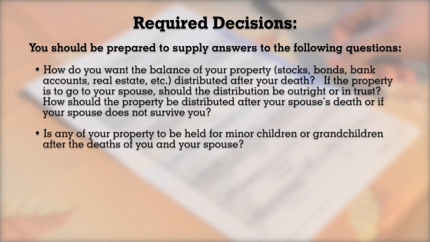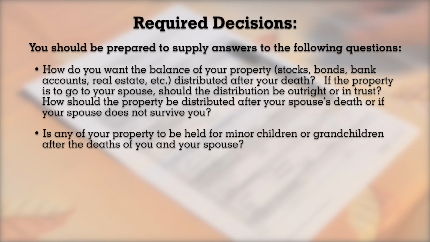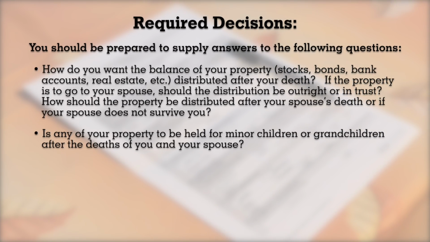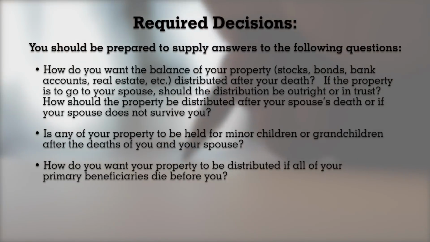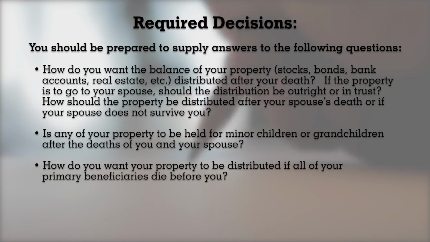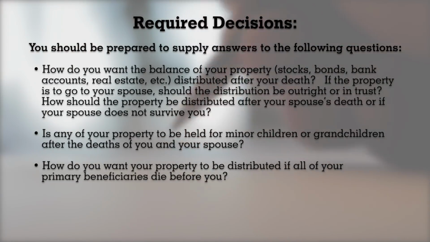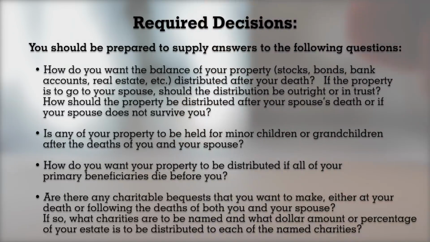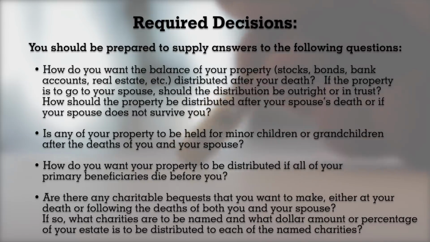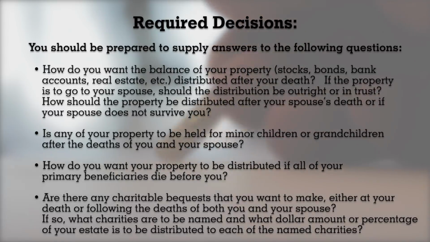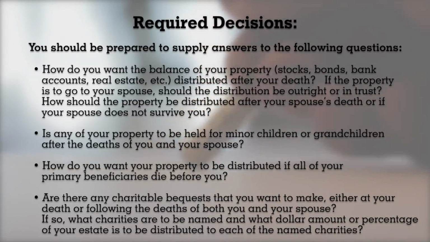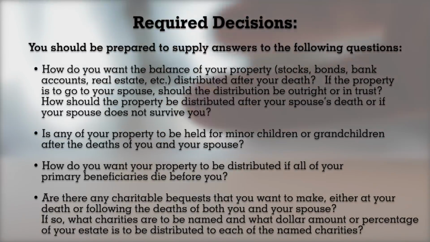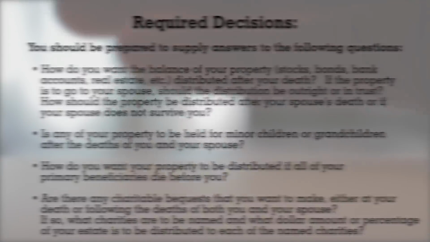Is any of your property to be held for minor children or grandchildren after the deaths of you and your spouse? How do you want your property to be distributed if all of your primary beneficiaries die before you? Are there any charitable bequests that you want to make, either at your death or following the deaths of both you and your spouse? If so, what charities are to be named and what dollar amount or percentage of your estate is to be distributed to each of the named charities?